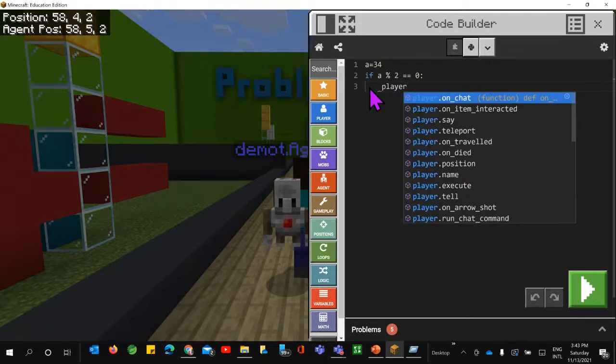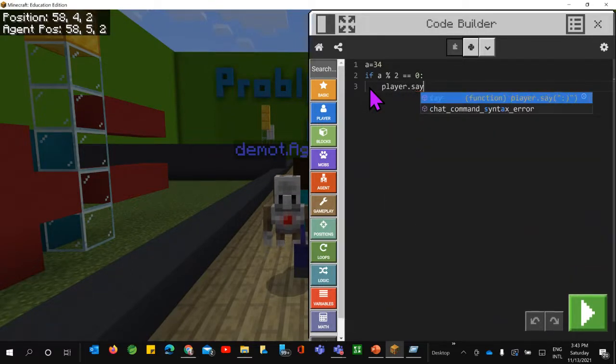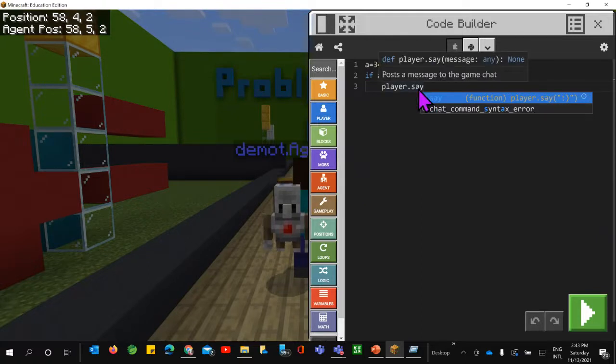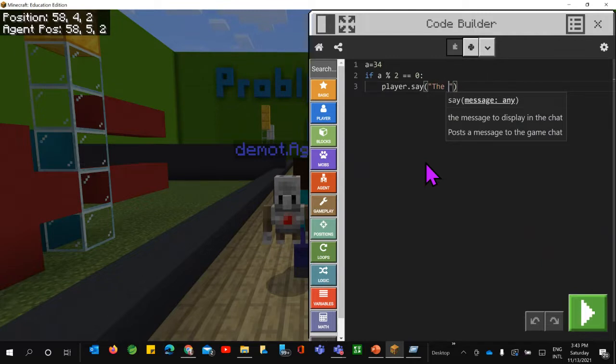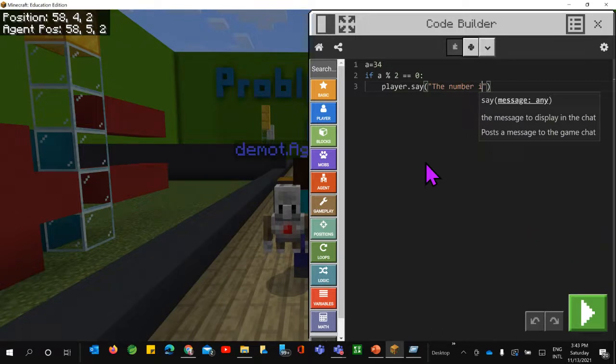Now here, if we want to display something, yesterday you had seen I just added one agent and then I used a say function. If there is any message that you want to convey or display, which method do we have? That is say. So here also we need to use the say. Player dot say. So it will say that the number is even.